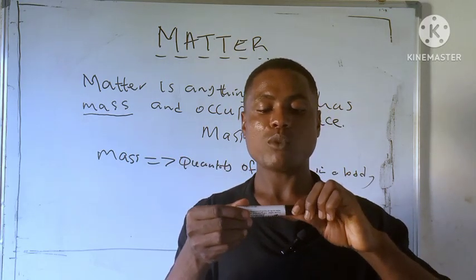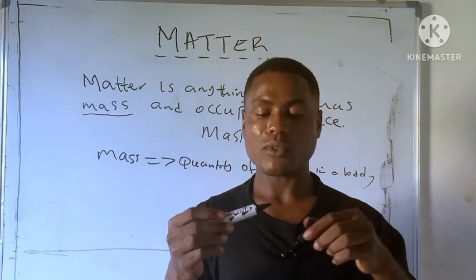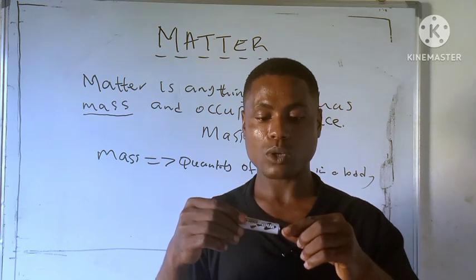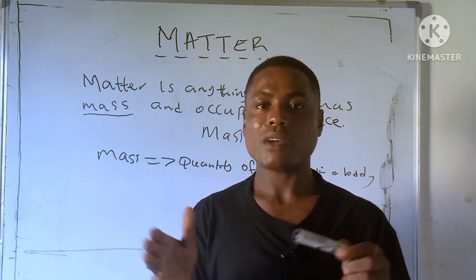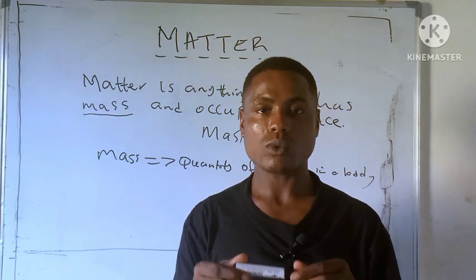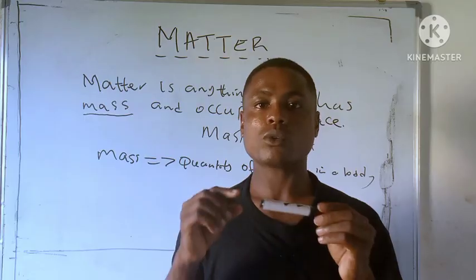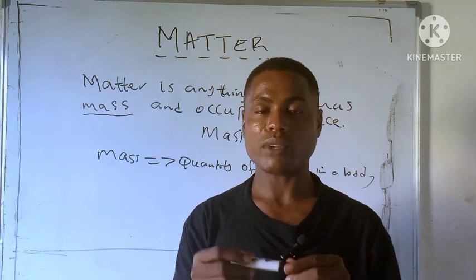So if I remove this cover now, it will be less massive. And also if I remove this outer body, it will be even less massive. But if I recouple everything back, it will be very massive. So are you getting it now? It contains a lot of substances, or it contains a lot of matter.